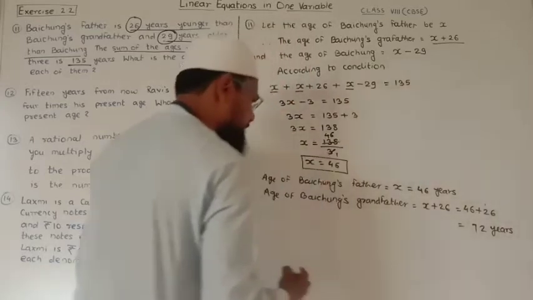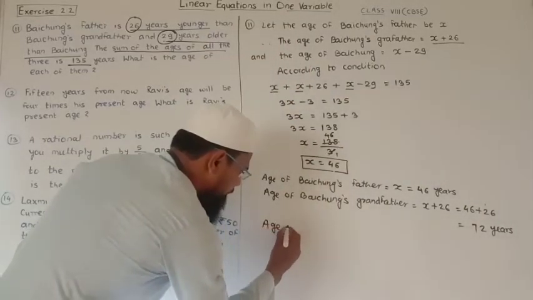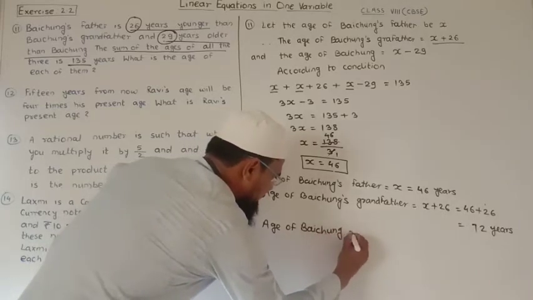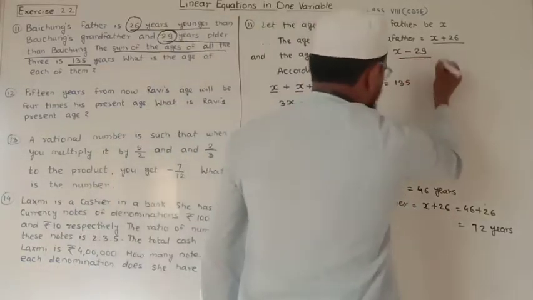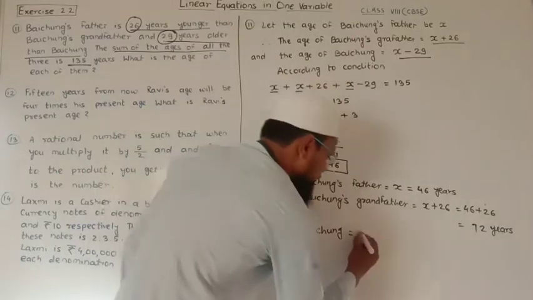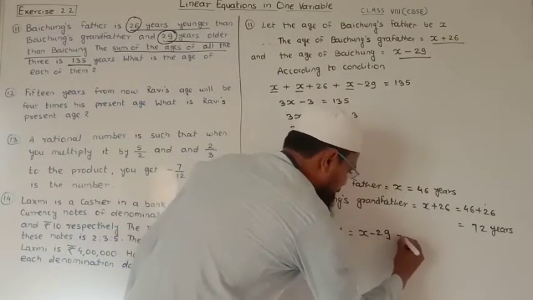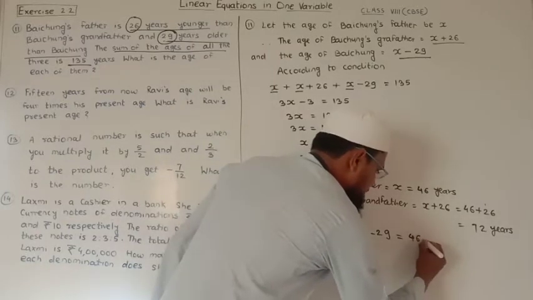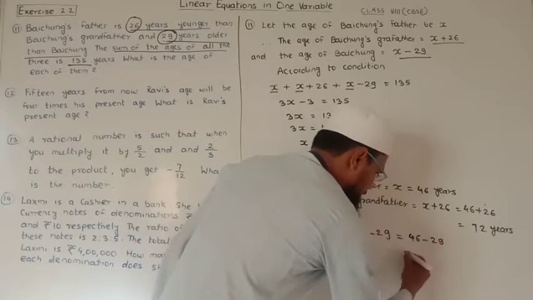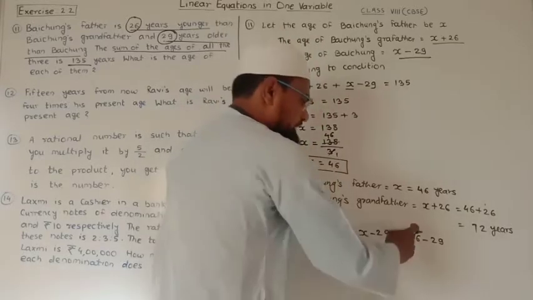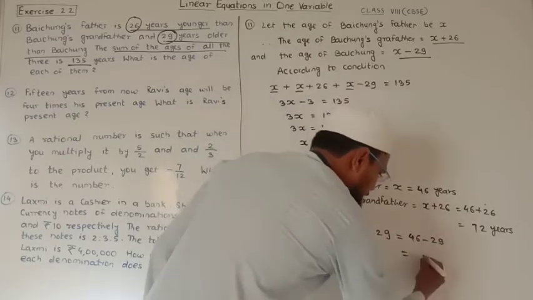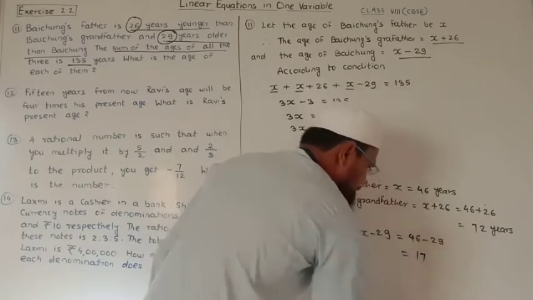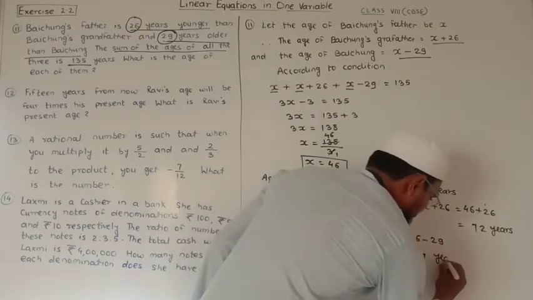And finally the age of Baichung is equal to X minus 29. So X minus 29, putting the value of X, is 46 minus 29, which is equal to, 16 minus 9 is 7 and here it becomes 3, 3 minus 2 is 1, meaning 17 years.